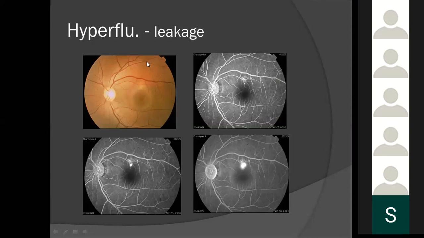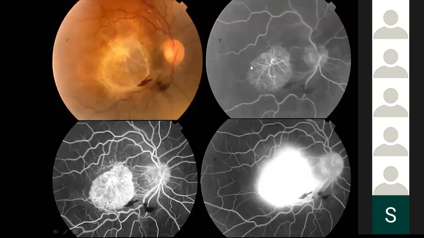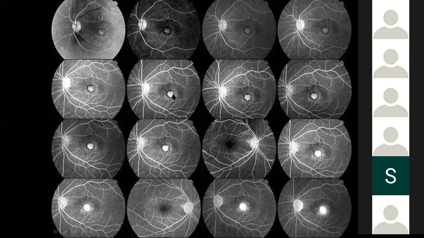Same way here. This is another photo showing how the leakage becomes very obvious in the later stages. This is again a picture of a CNVM showing how gradually the CNVM is filling, and in the later phases it is showing leakage.